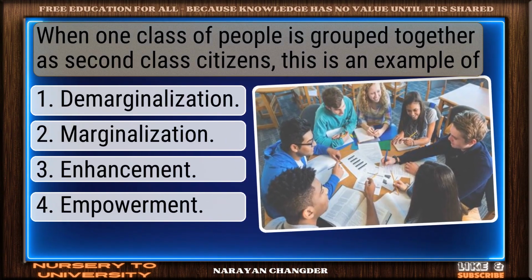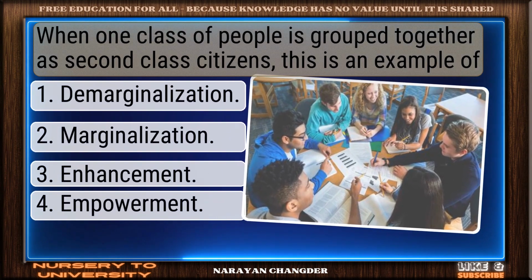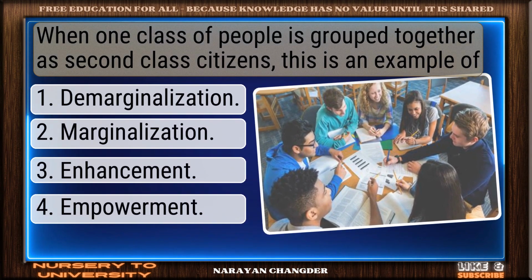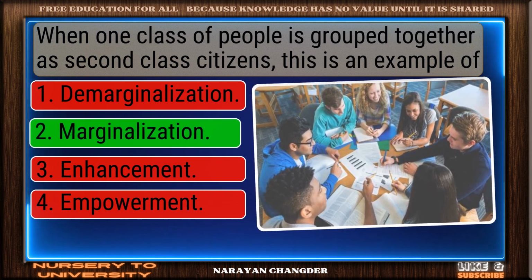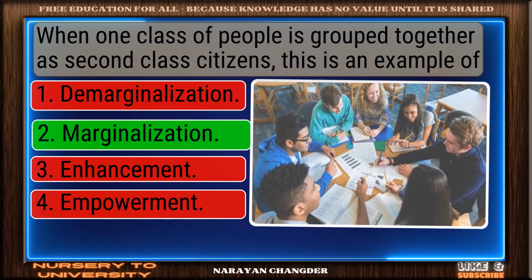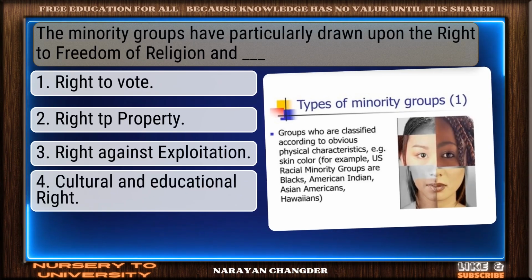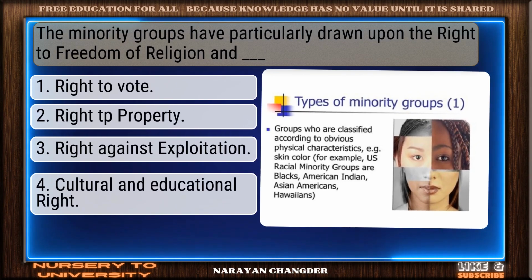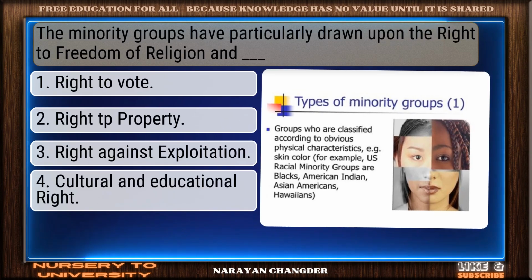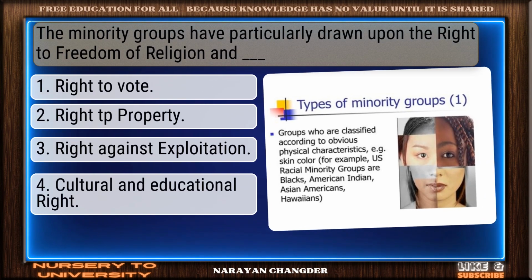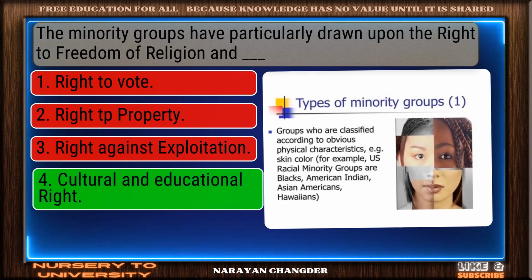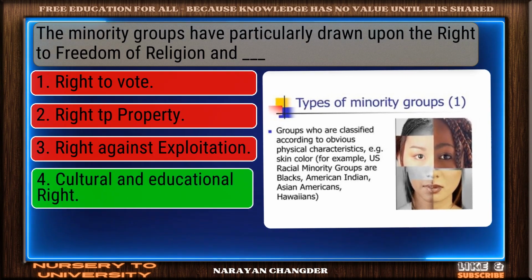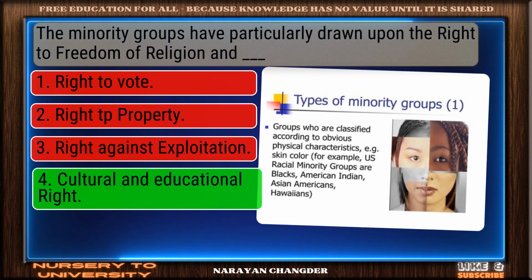Question number 16. When one class of people is grouped together as second-class citizens, this is an example of. Excellent. Marginalization is a brilliant choice. Question number 17. The minority groups have particularly drawn upon the right to freedom of religion and dash. Smart pick. Cultural and educational right is the correct choice.